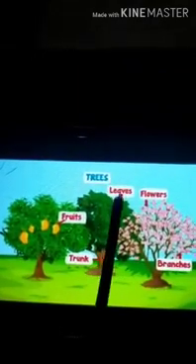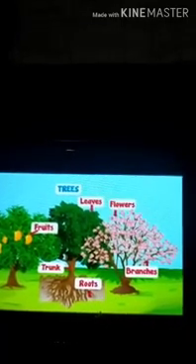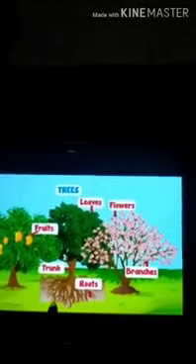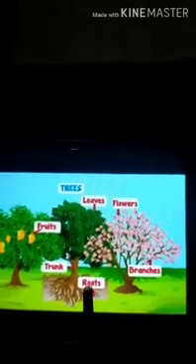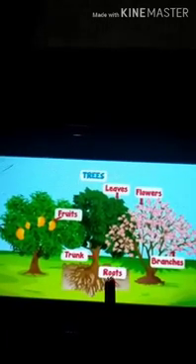They even have strong branches which bear fruits, leaves, flowers. Roots of such plants grow deep into the soil. So these tall and big plants are called trees.